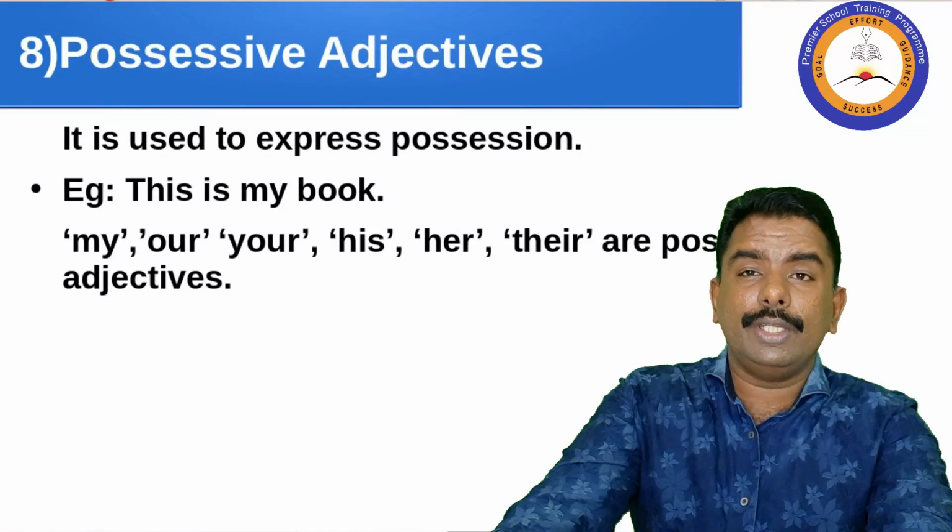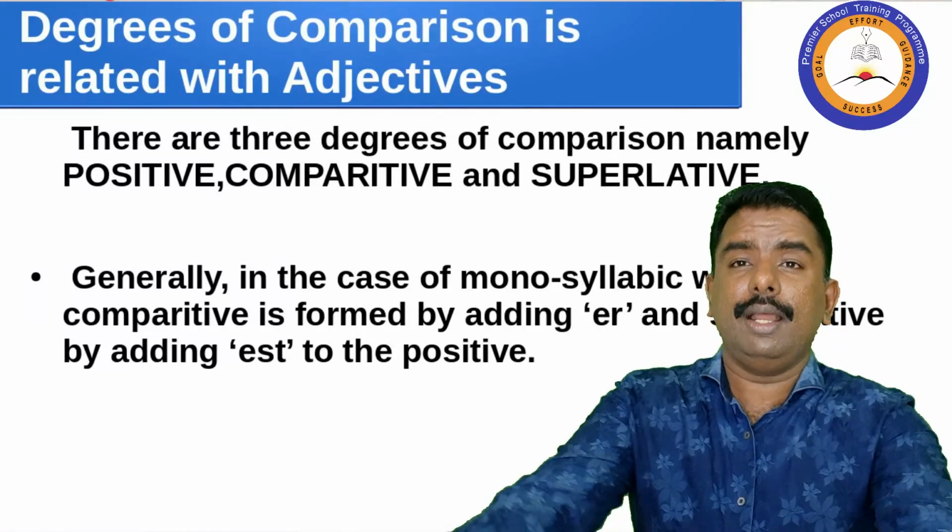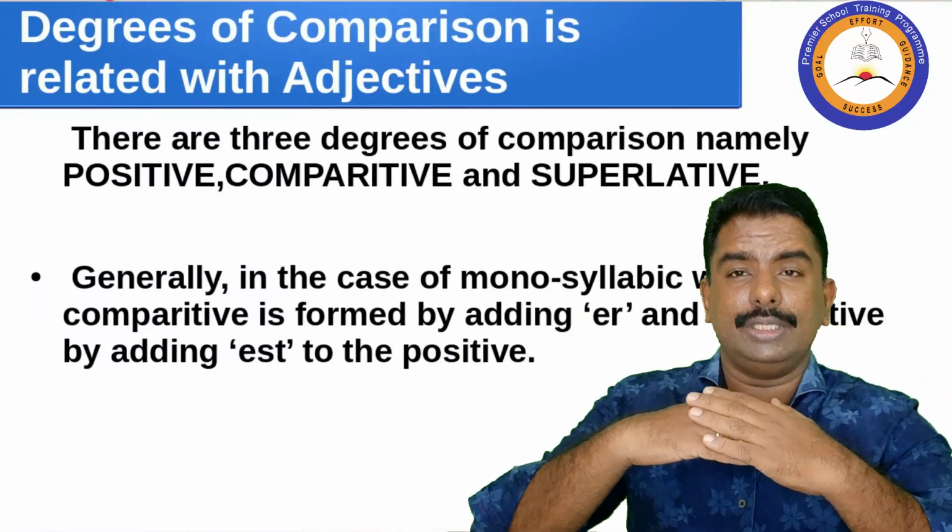Then we studied the degrees of comparison and how they are related to adjectives.